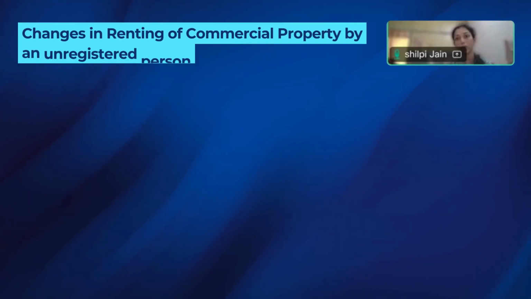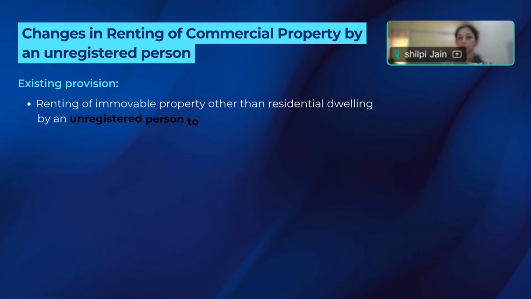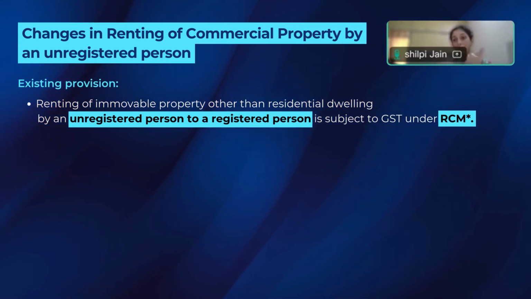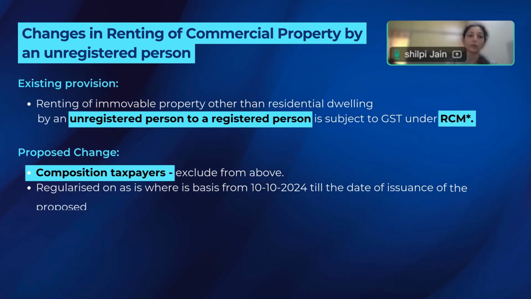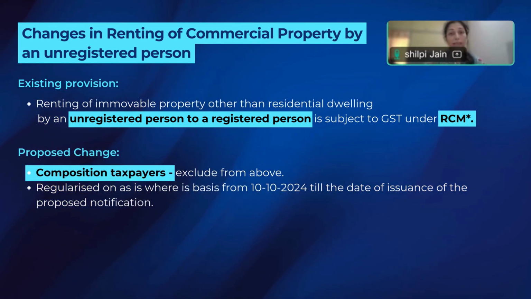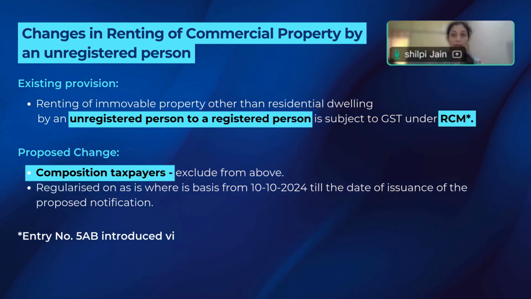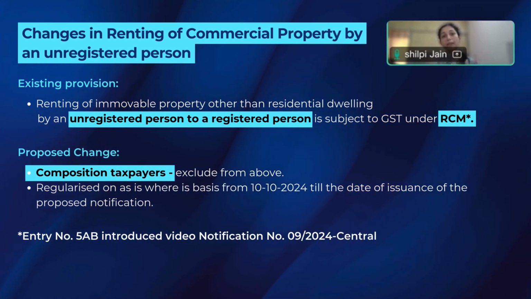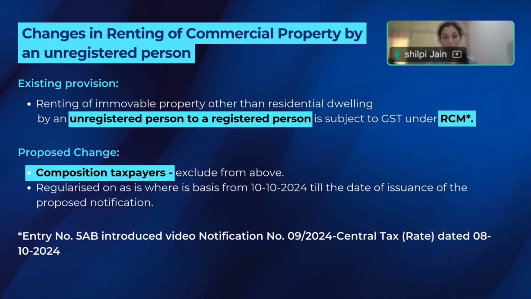So if it's a hostel accommodation, the entire building, if someone has taken it on rent, I'm a registered person, I have to pay under RCM. Commercial premises, I'm taking on rent from an unregistered person, I have to pay it under reverse charge mechanism. What is the proposed change? So they are saying that these people will be kept out of this reverse charge entry. So if I'm a composition taxpayer and I am renting a commercial space from an unregistered person, I need not pay under reverse charge.